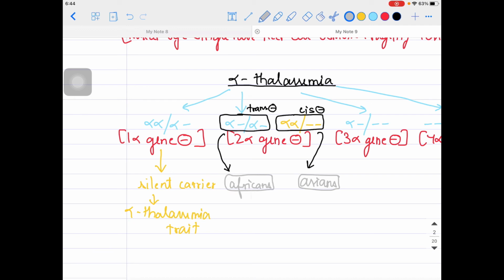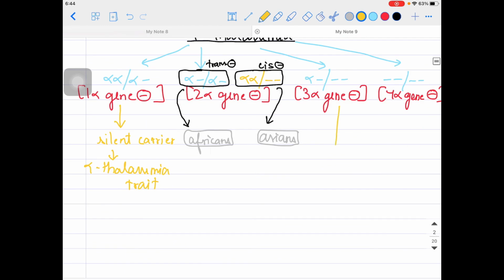Coming to the 3 gene deletion now, we can say that it is happening in those patients who have very severe anemia. Here we are using a very peculiar term, that is the HbH disease. Here we have severe anemia in the patient. These patients will have very low hemoglobin, so severe anemia will be seen in these patients.